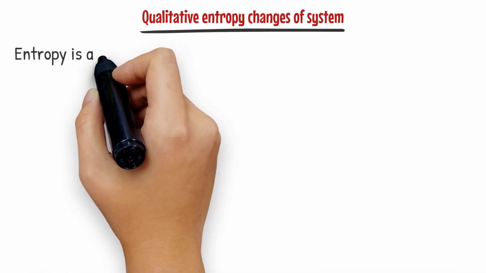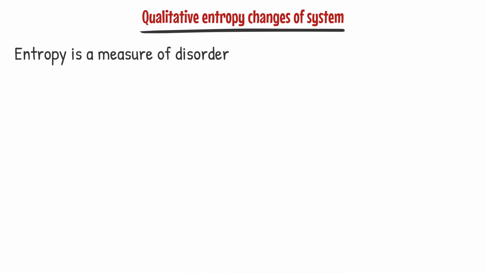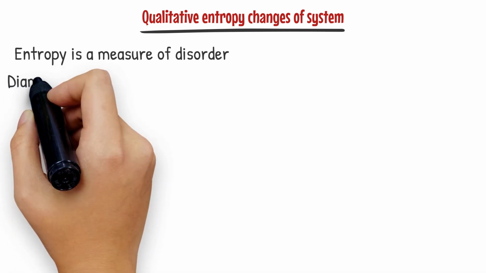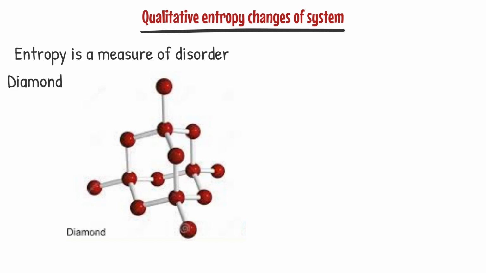Qualitative entropy changes of the system. We have seen that entropy is a measure of disorder. By using this definition, you can suggest if the entropy of a reaction has increased or decreased. A very regular, highly ordered system will have a very low entropy. For example, diamond. Diamond has a three-dimensional structure of carbon atoms, each joined covalently to 4 other carbon atoms. The diagram shows a small part of that structure.